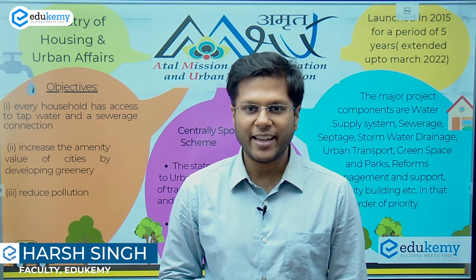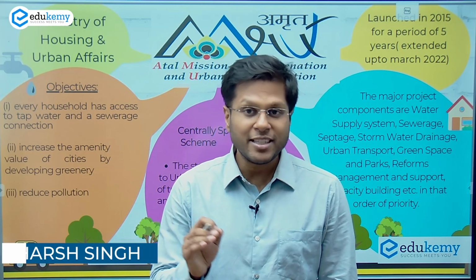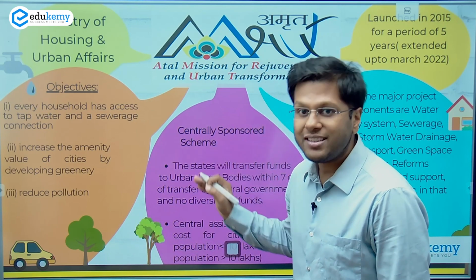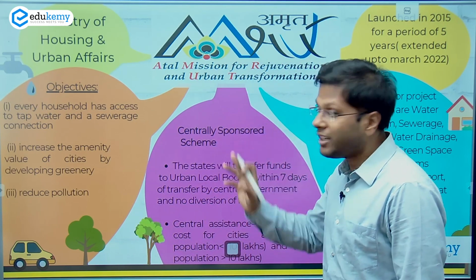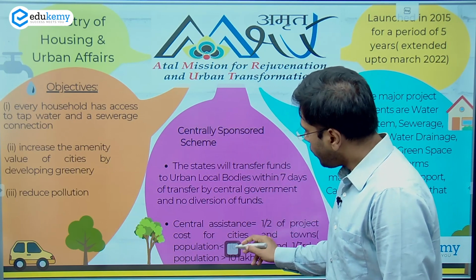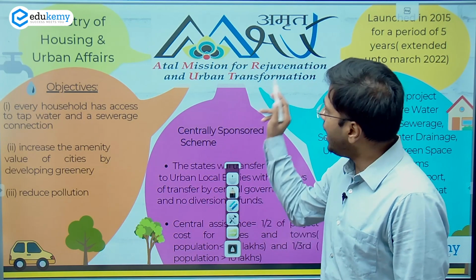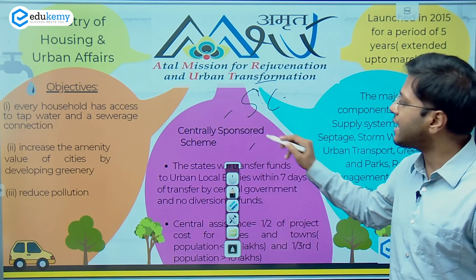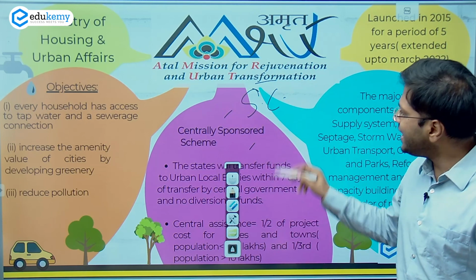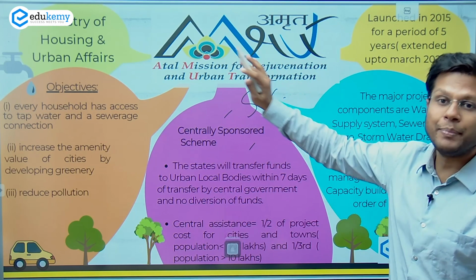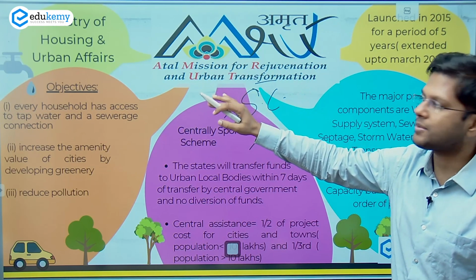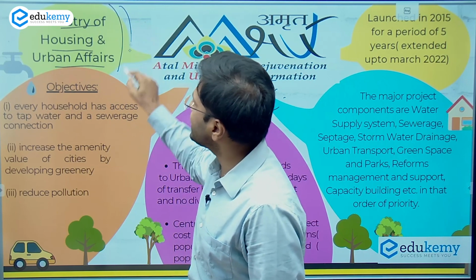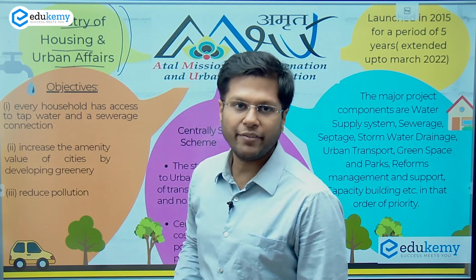My name is Harsh Singh, and in this video we shall continue the government schemes in infrastructure sector. Today's schemes are the ones which are relevant, in news, and all related to the urban lifestyle. The three schemes we discuss today are the AMRUT scheme, the Smart Cities scheme, and the third one is the Housing for All Urban scheme. All these three schemes are under the Ministry of Housing and Urban Affairs. This ministry, which is developing the urban areas, is called the Ministry for Housing and Urban Affairs, right?